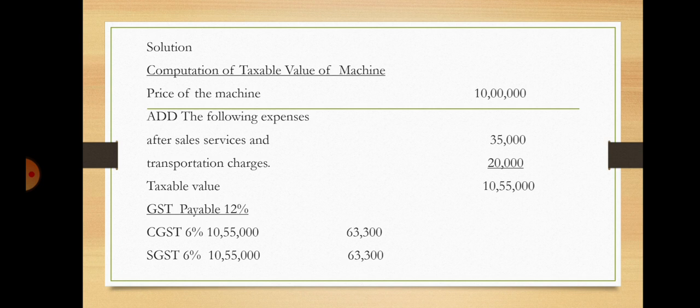So I have taken two problems here. So some difference is there in the first problem and the second problem. So specifically if they state it is included, then how we have to calculate, and if it is not stated whether it is included or not, the expenses, how to make the adjustment to find the taxable value. So I hope you understood the calculations.